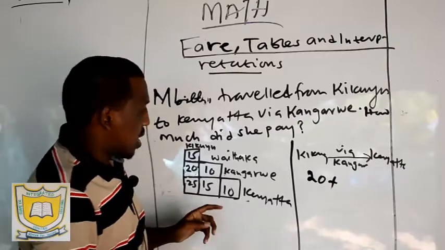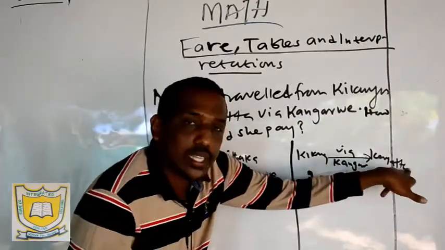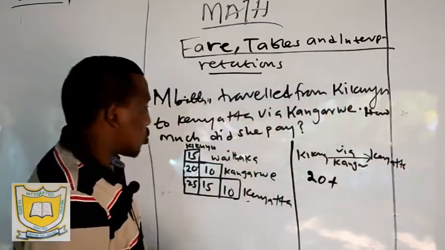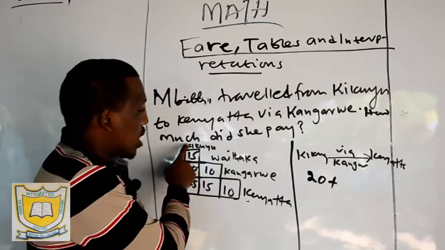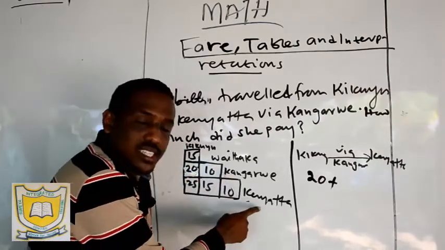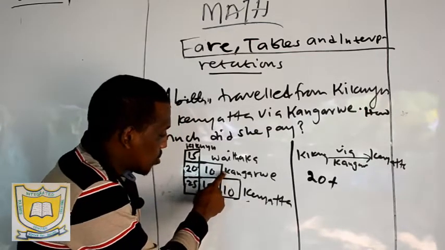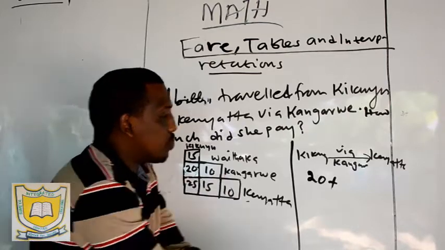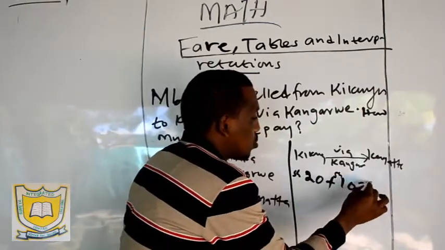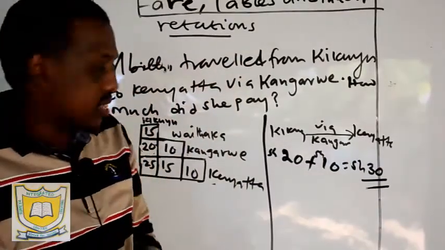Then from Kangarwe, he proceeds to Kenyatta, the last station. From Kangarwe to Kenyatta, we have here 10. So plus 10, shillings 30. So this person paid shillings 30. That is how we get it.